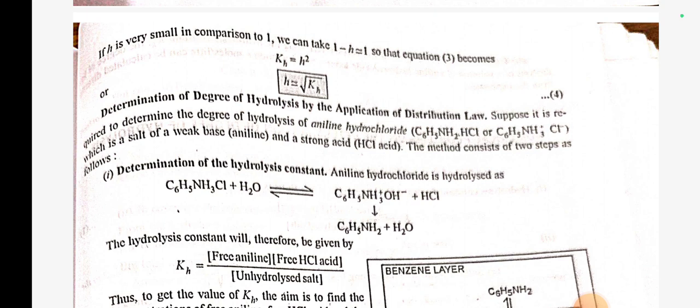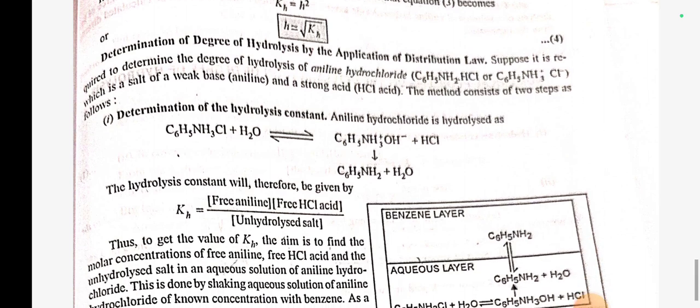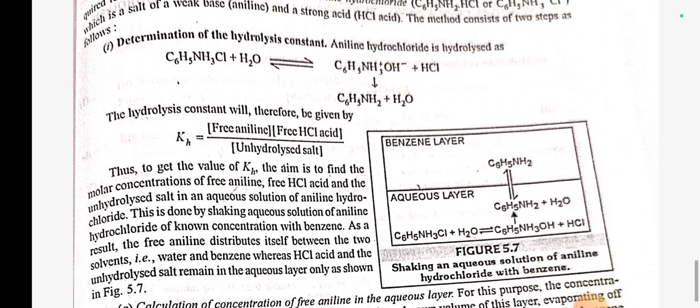Determination of degree of hydrolysis by application of distribution law. Suppose it is required to determine the degree of hydrolysis of aniline hydrochloride, C6H5NH2.HCl or C6H5NH3+ Cl-, which is a salt of weak base aniline and a strong acid HCl. The method consists of two steps as follows. Number 1. Determination of hydrolysis constant.